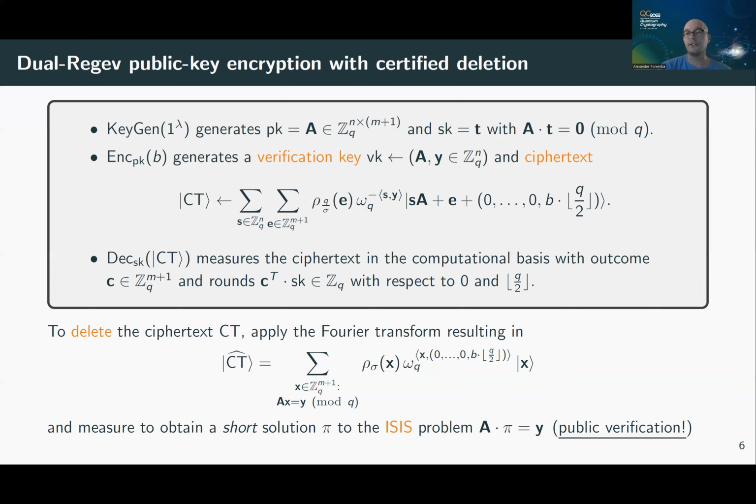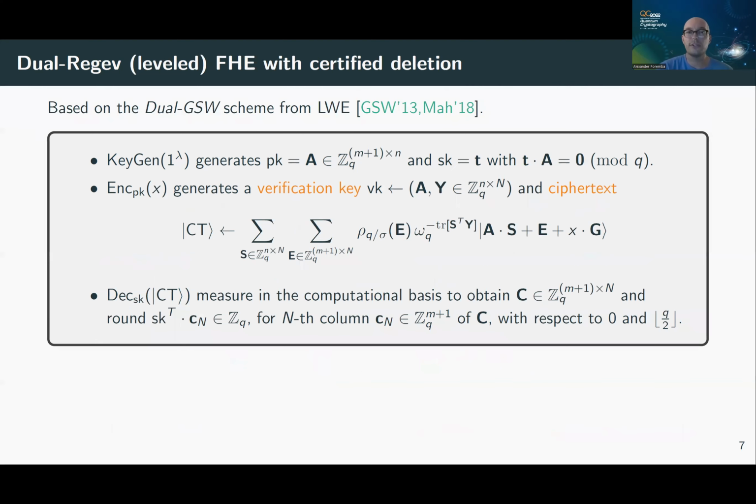And to get FHE, we use a very similar scheme that follows exactly the same paradigm. So we're just going to use something called the dual GSW scheme. This is by Gentry, Sahai, and Waters, and was also used by Mahadev, who used the dual variant.